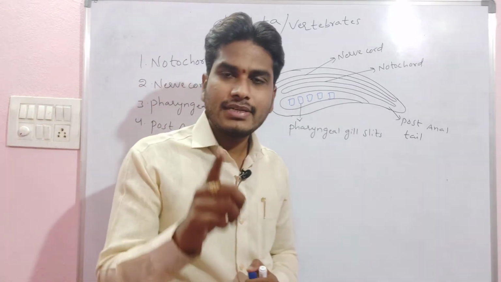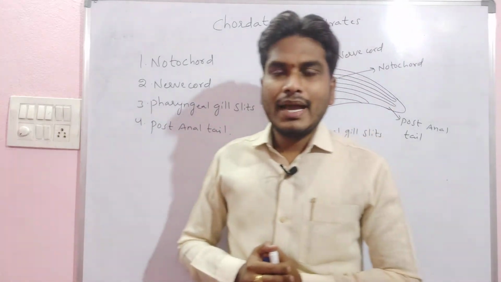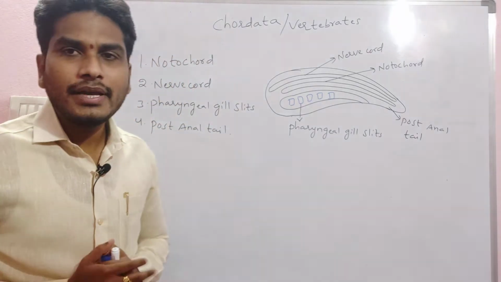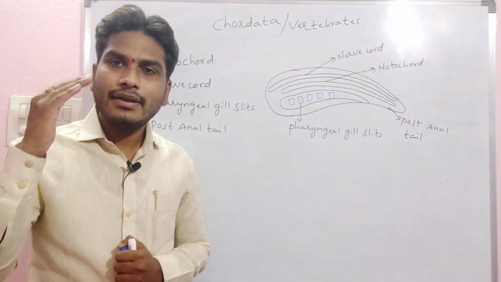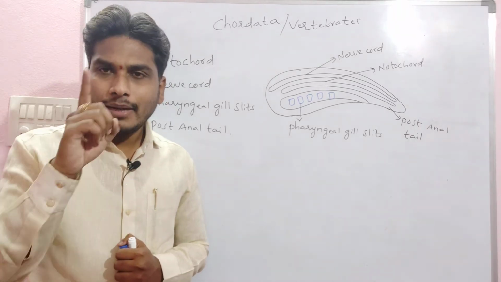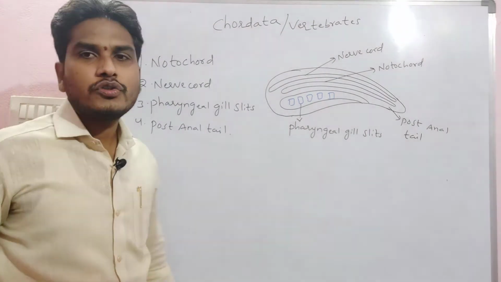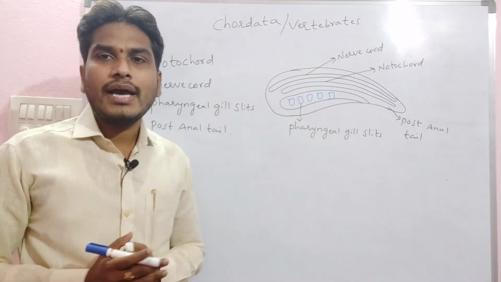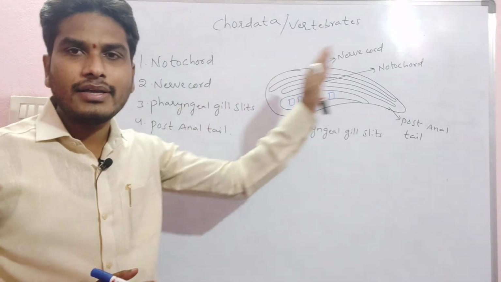Remember, as we discussed, most chordatans are aquatic and swim in the water. When swimming, they have to maintain their body balance. That balance is mainly maintained by the post-anal tail, right? Equilibrium of the body is maintained by the post-anal tail. These are the four main hallmark characters of the chordatans.